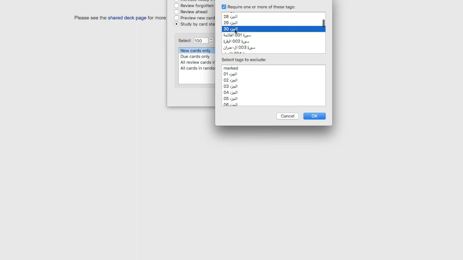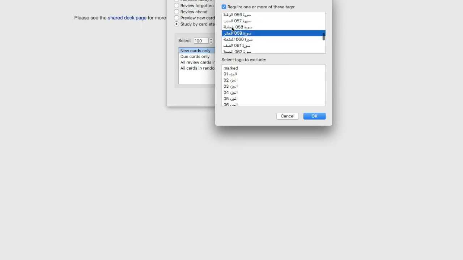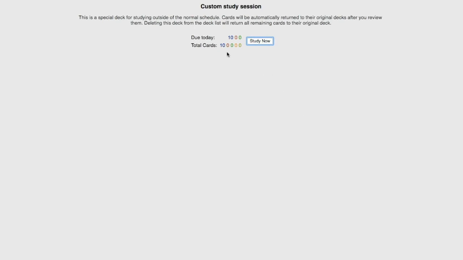But let's make our life a bit easier here. I'm not sure why this is highlighted here. I think this was previously what I had already selected. So let's go here and let's go with Surah Al-Humazah. We say okay. Now I have Surah Al-Humazah, which is made up of 10 cards, any 10 verses of the Quran. Before I actually go and start studying it, I need to do one more thing.